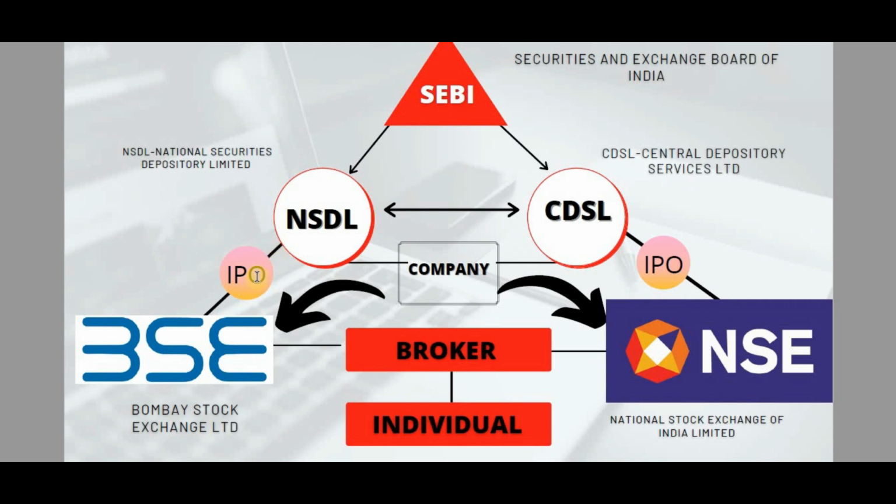So what is an IPO? See, for example, a company wants to open up a new segment or expand its business, so it needs funding. It can get funding from someone who can invest, or from bank loans, or the third option is shares. So what happens? They make their company public. People trust the company and invest in it. From that money the company grows its business.